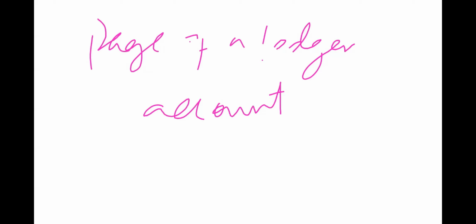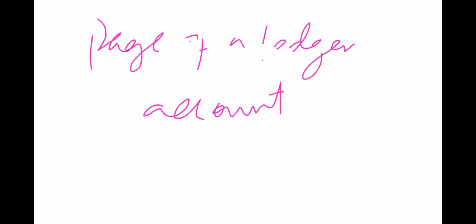So an account, we said, is a page of a ledger, but why are we recording this information there? The information we are going to be recording in these ledgers are the records of transactions related to persons or property. It can be a person, it can be a property.